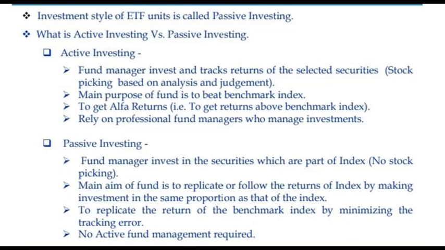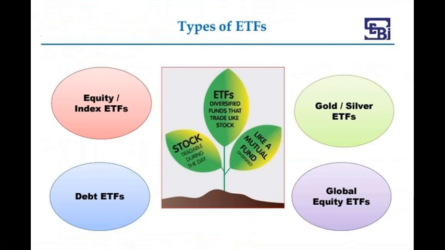So in the case of active investment, the fund manager often makes changes in the proportion of investments. He will buy some more securities and he will sell some of the securities. So he will be making changes every now and then. But in case of passive investing, the fund manager will not do all these things. So he will just invest in the same proportion as that of the benchmark index, and after that he will not do anything.